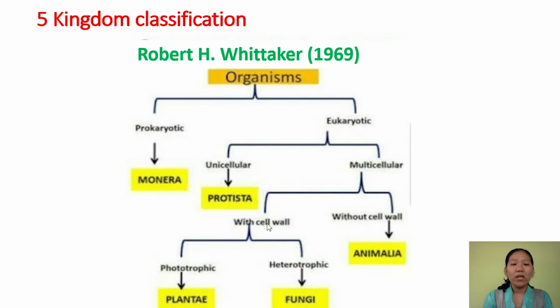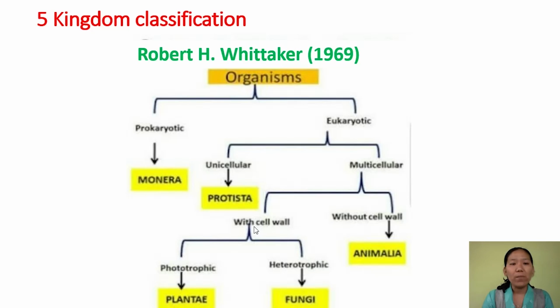Now the group of eukaryotic multicellular organisms with a cell wall are further classified based on their mode of nutrition: the phototrophs and heterotrophs. Photoautotrophic or phototrophic organisms are placed under kingdom Plantae, and heterotrophic ones are placed under kingdom Fungi. So this is how R.H. Whittaker classified the organisms into five kingdoms.